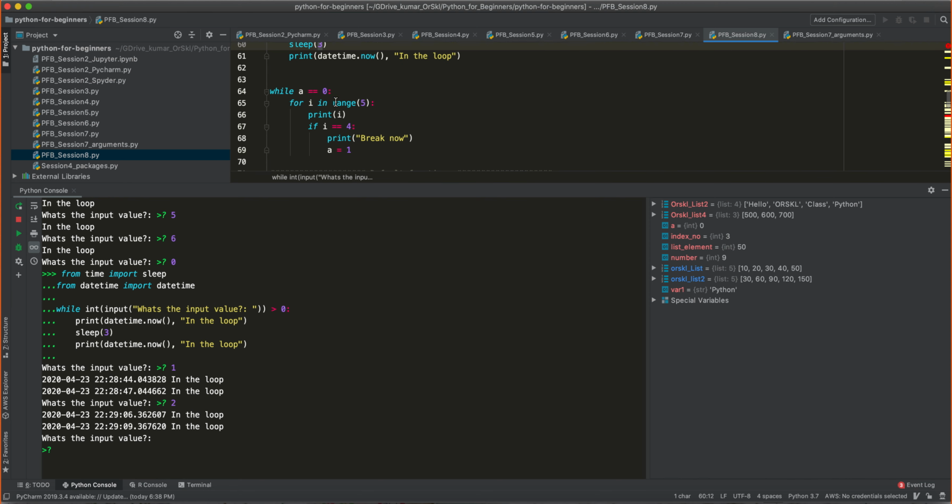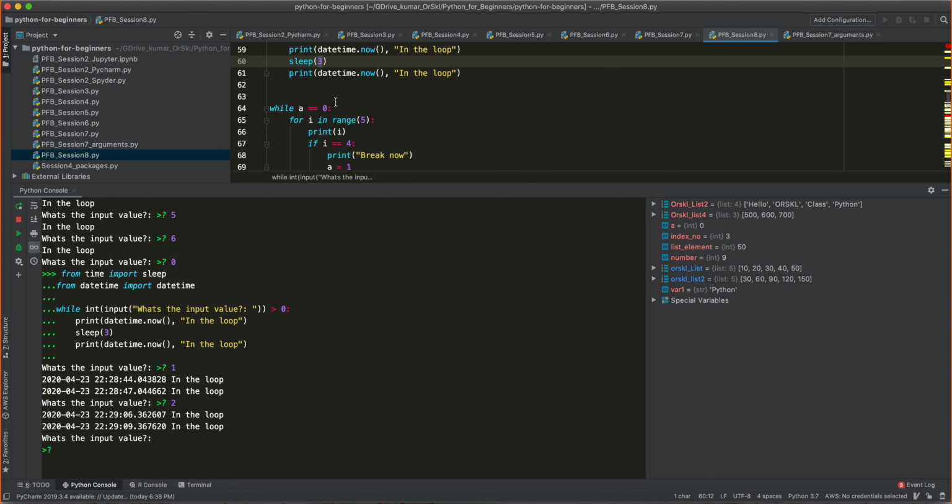Okay, now I would like to club together whatever you have learned: for loop, while loop, if conditions. With all of this, I can write one code, right?